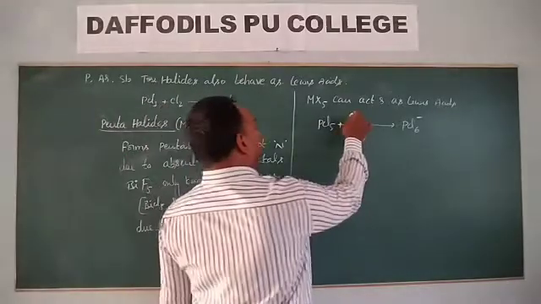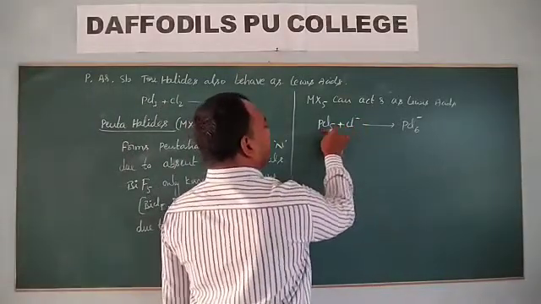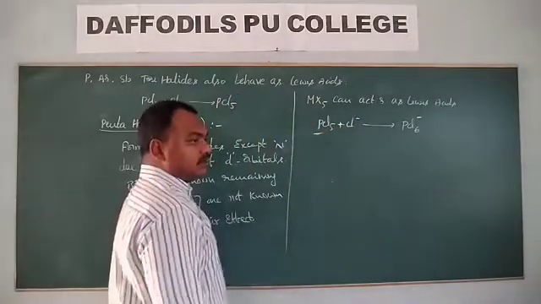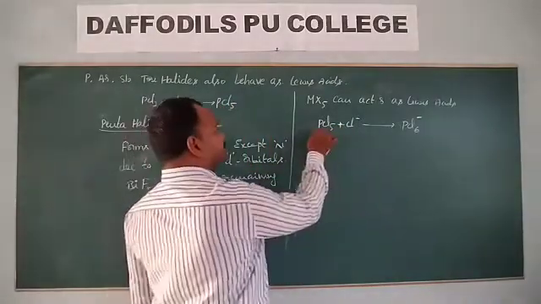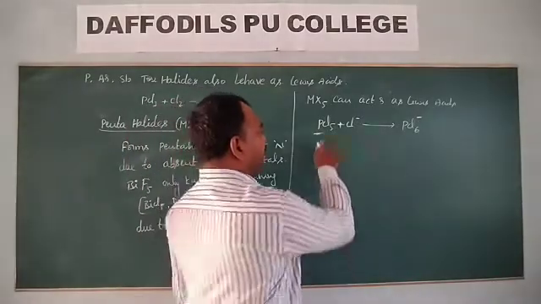The lone pair of electrons present on chlorine goes into the d orbitals of phosphorus. The d orbitals of phosphorus are vacant.